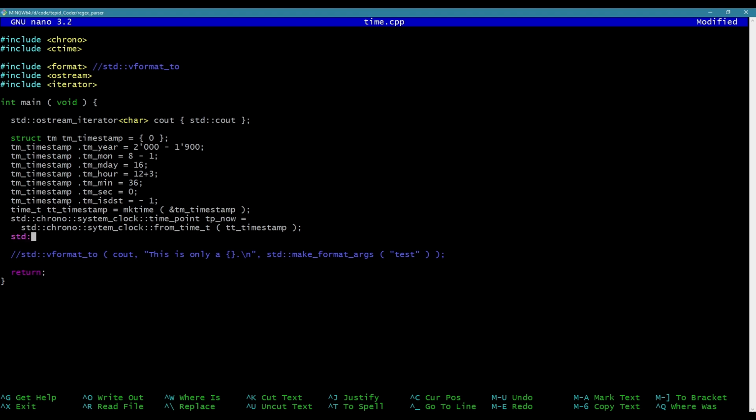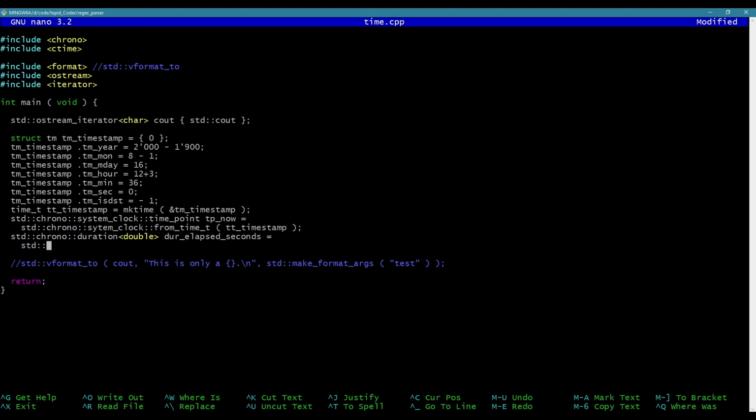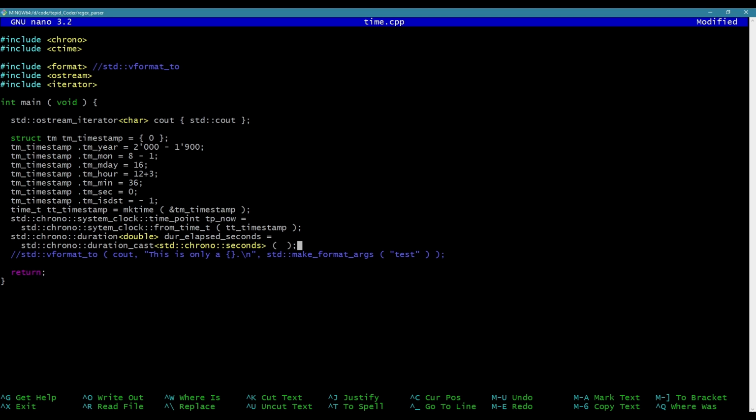So I'm going to call it std::chrono::duration using a double. Call it dur elapsed seconds equals, we're going to do std::chrono::duration_cast, and we're using seconds, so std::chrono::seconds. I could also do milliseconds or microseconds or nanoseconds. It's going to be different on the platform what's supported, but you can do that. In this case I'm doing seconds.